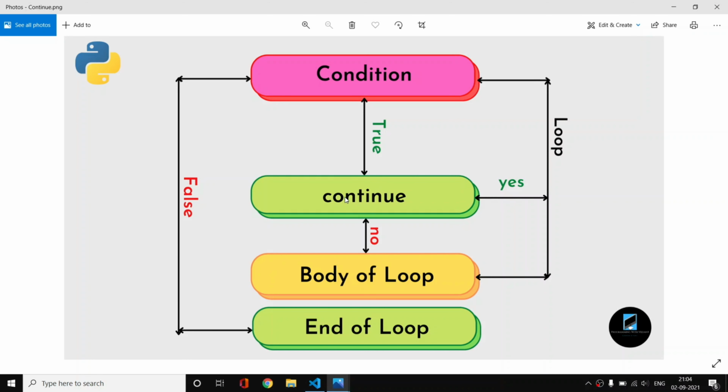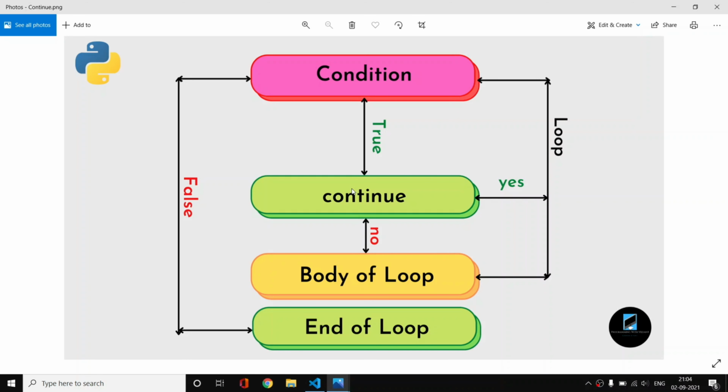We don't have our continue block here. We have a condition that if I is equal to 5, then and only then the continue keyword will be executed, because the continue is in our if block. So our condition is I is less than 10 and I is 0, so we don't have continue.